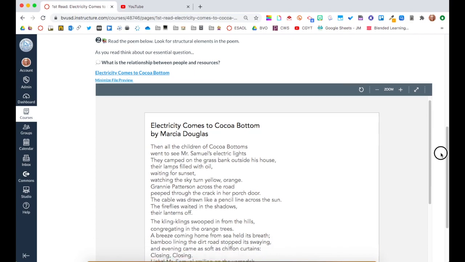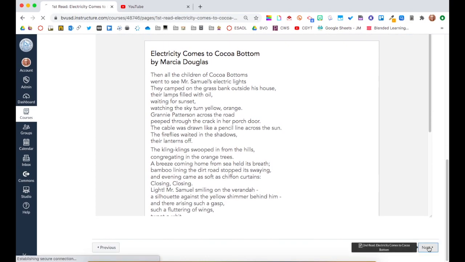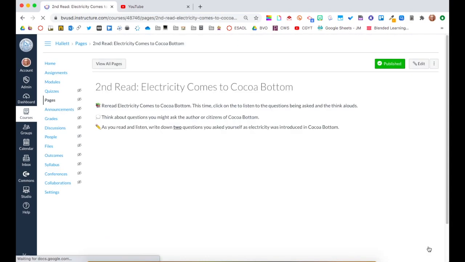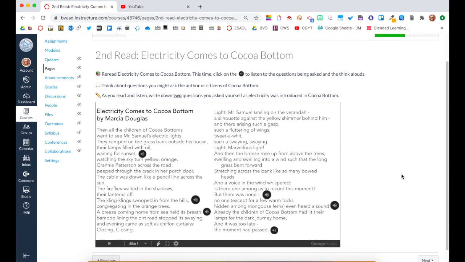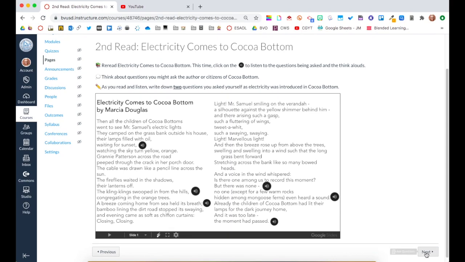On the next page, I've embedded the same poem, but this view has audio files attached to it. I previously did this in Google Slides. Because this is a more challenging poem, I wanted to provide them with some of my think-alouds and questions. Again, I'm giving them clear directions and visuals to help them.